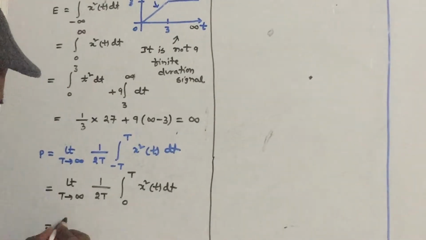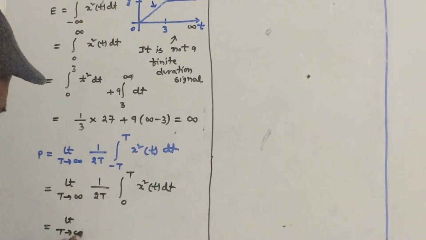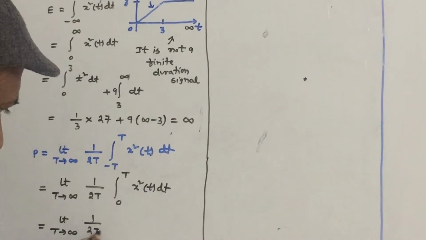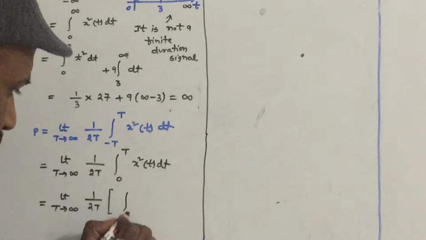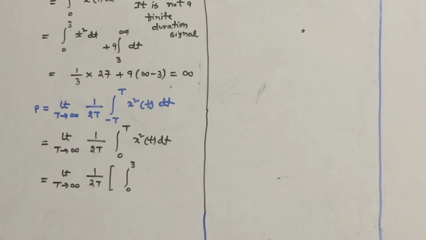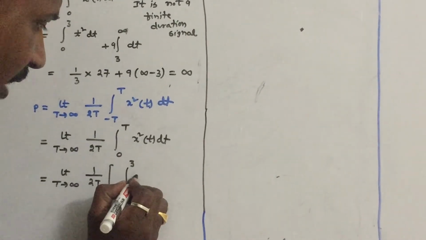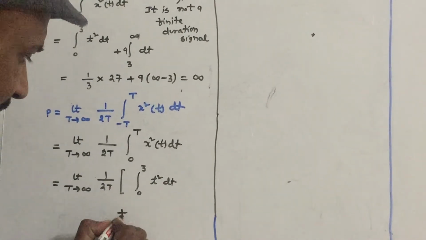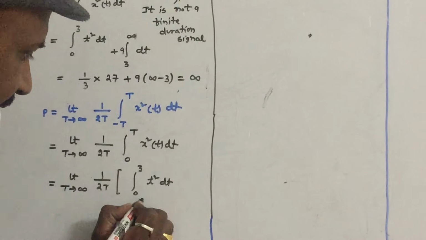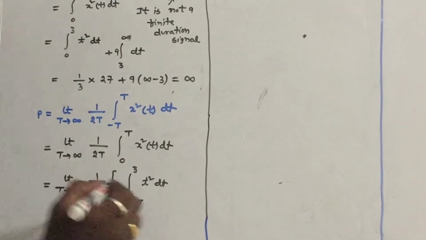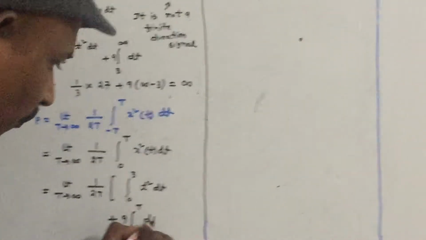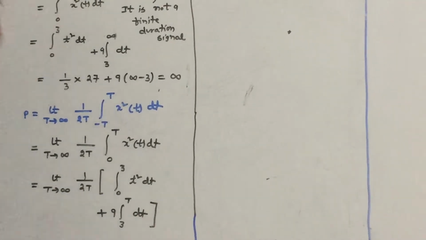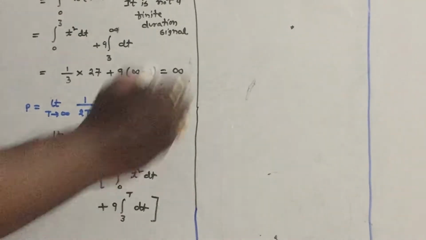Again limit t tends to infinity 1 by 2t, let us split the limits, integral 0 to 3, it is a ramp with equation t, so t square, plus integral 3 to t, its amplitude is 3, so 9 dt.